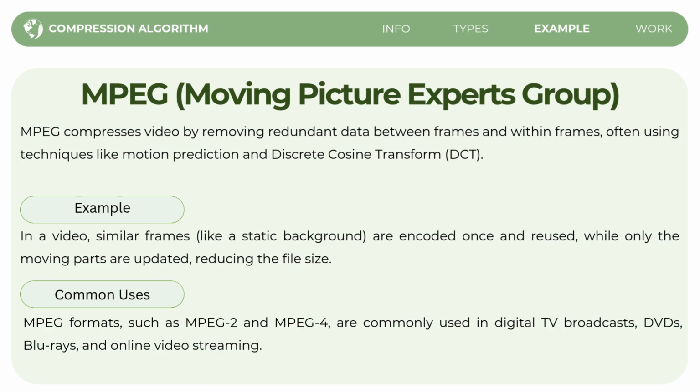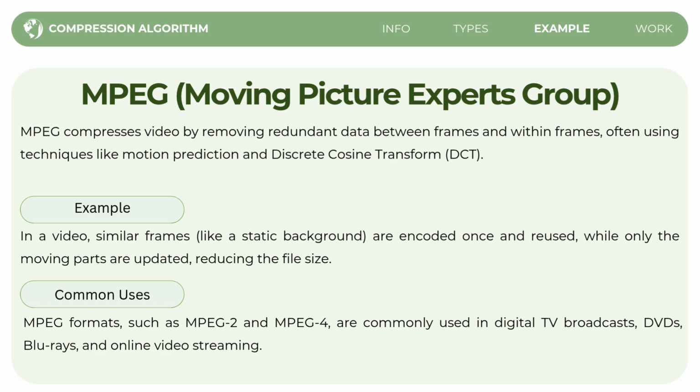Next is the MPEG or the Moving Picture Experts Group. So, what is MPEG compression? MPEG compresses video by removing redundant data between frames and within frames. It uses techniques like motion prediction, which helps predict the movement in the video, so only the changes are stored. And it also uses discrete cosine transform, a technique to reduce unnecessary data by focusing on the parts of the image that matter most visually.